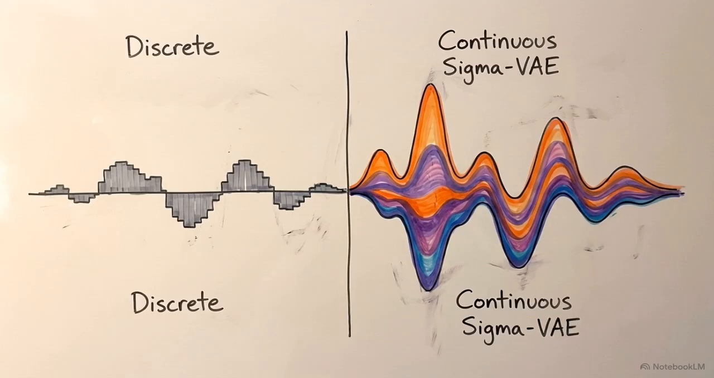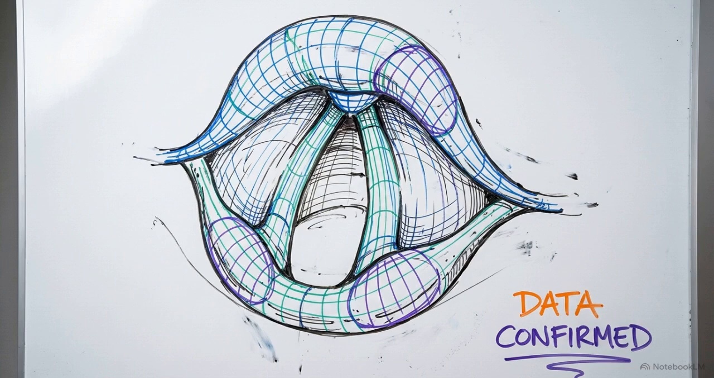The continuous Sigma-VAE architecture preserves essential acoustic variance far better than discrete quantization at equivalent sequence lengths. Extreme compression only serves a purpose if the model fully retains the perceptual, natural qualities of the human voice. The data proves it does.